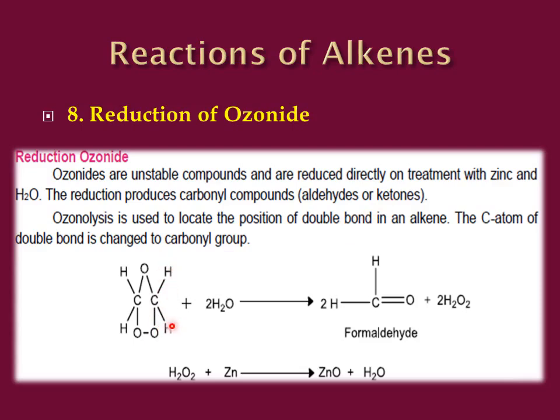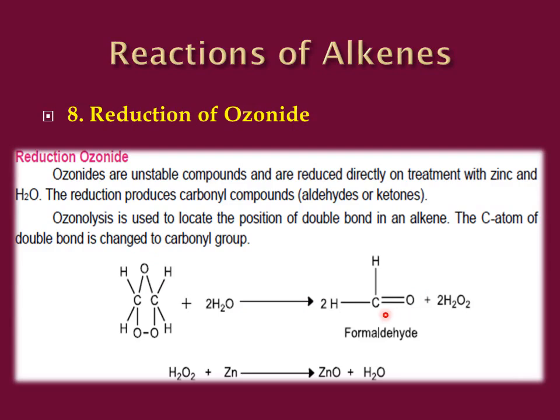Ozonolysis is used to locate the position of double bonds in an alkene, so it can be used as a test for the presence of a double bond. The carbon atoms of the double bond are changed to carbonyl groups. As you can see, this is going to get converted into a carbonyl group.